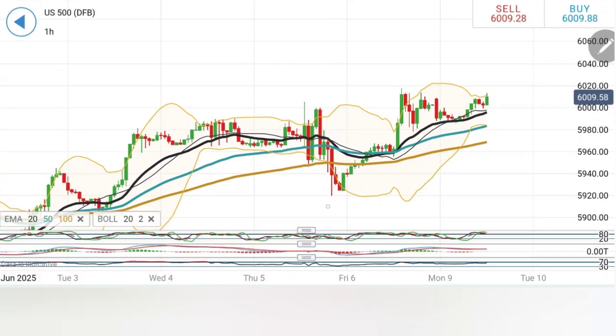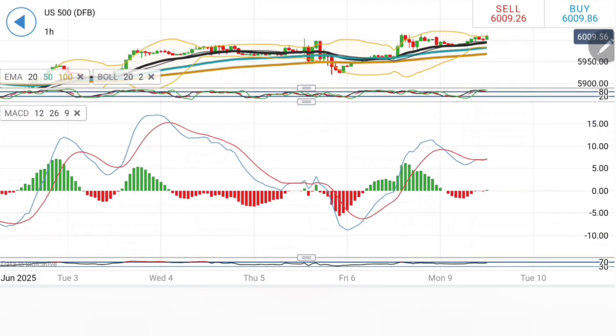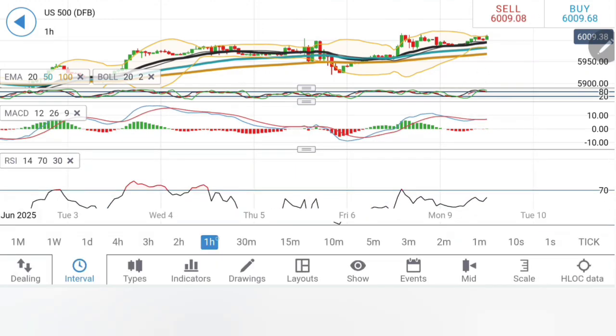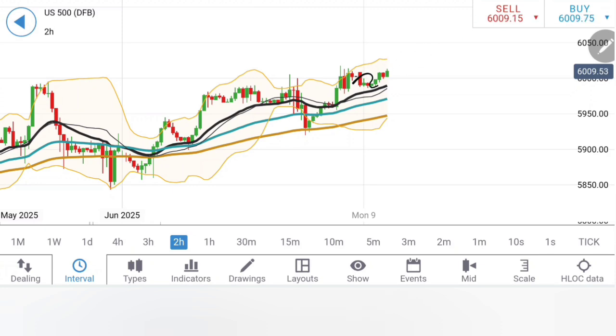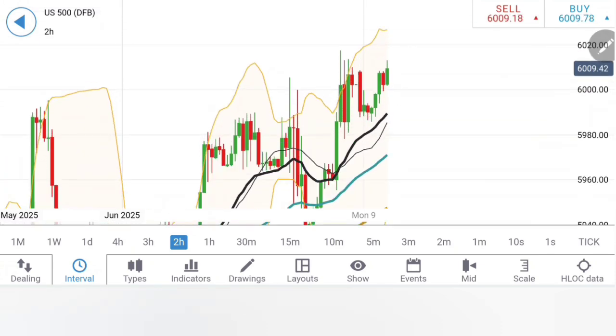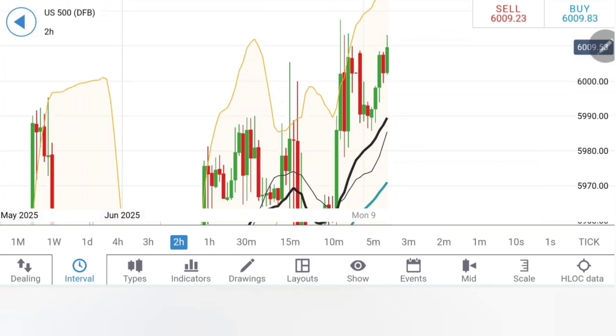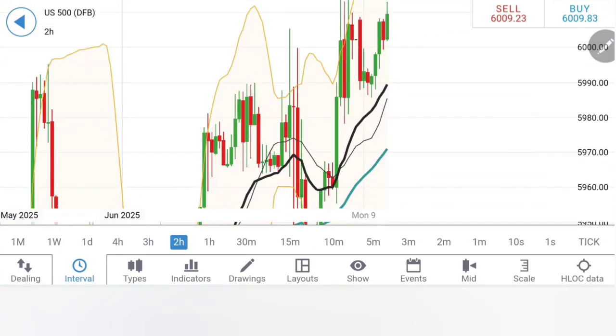Moving averages are definitely staying bullish. The stochastic is slightly overbought. The MACD is almost flat and has crossed over for a buy. RSI is rising here. On the 2-hour charts, the observation is more or less the same. After the rise, it is a retest. Now it is trying to move towards the same zone. It is pretty important for S&P to trade beyond 5920 levels in order to confirm further bullishness today.